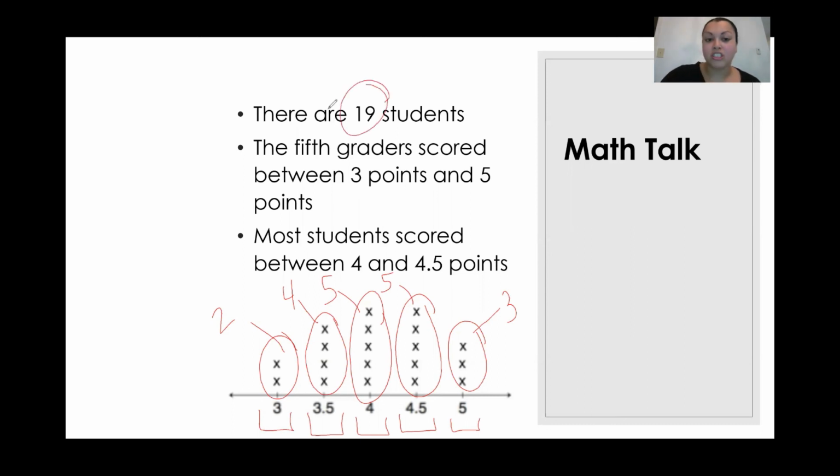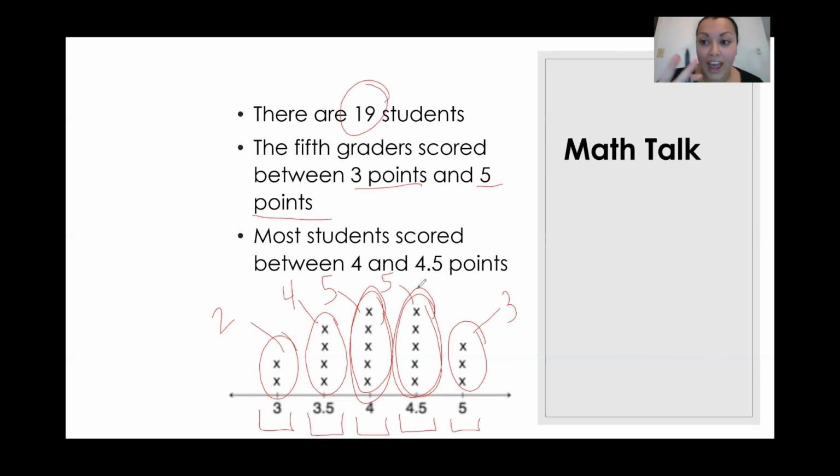Another thing we noticed is that the 5th graders scored between 3 points and 5 points. So even though the quiz was out of 8 points, they scored between 3 and 5 points. Most students scored between 4 and 4.5 points. Again, we can see that 5 students scored 4 and 5 students scored 4.5.